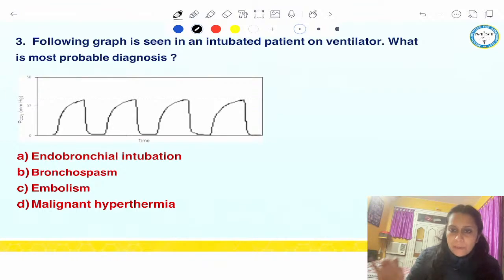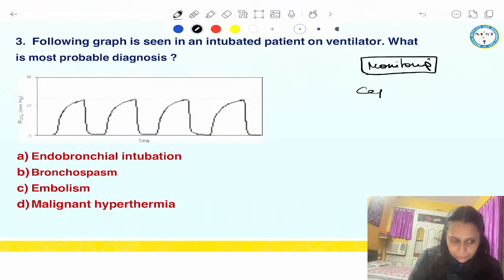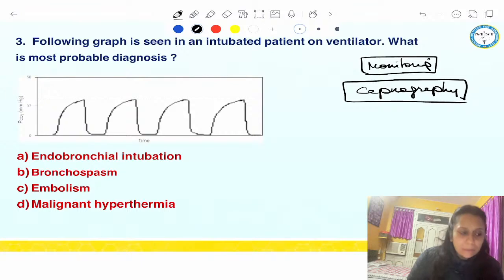Again, from a very important topic, monitoring. So in monitoring, according to me, the most important topic is your capnography. Capnography. The most important topic is capnography. And this question I have picked up from capnography.